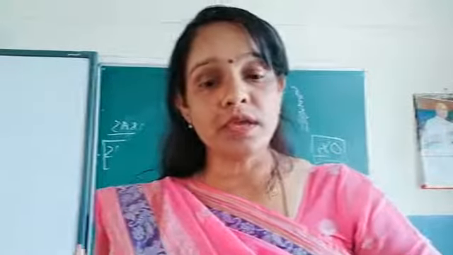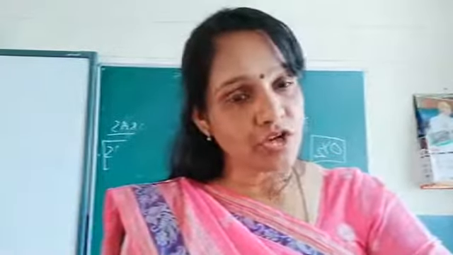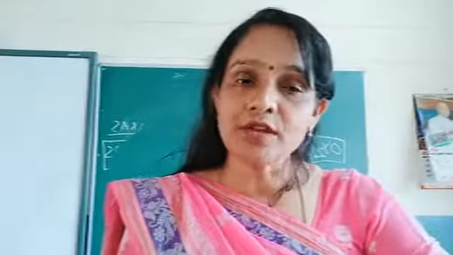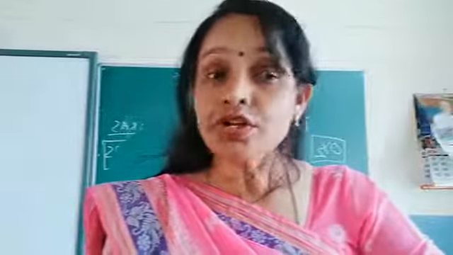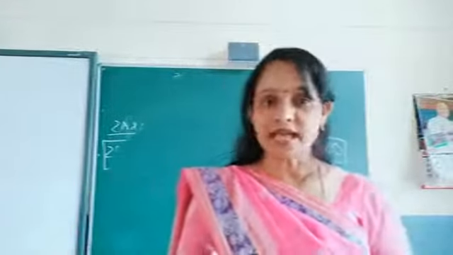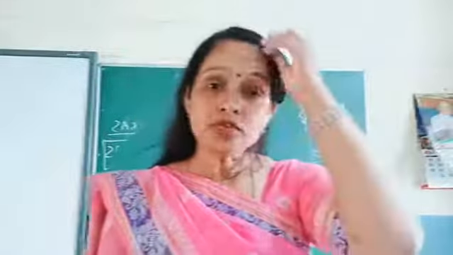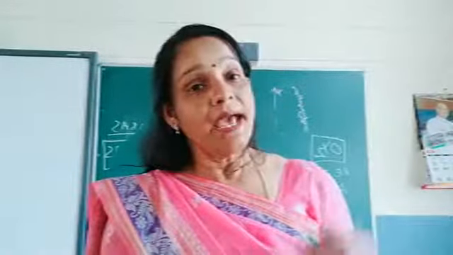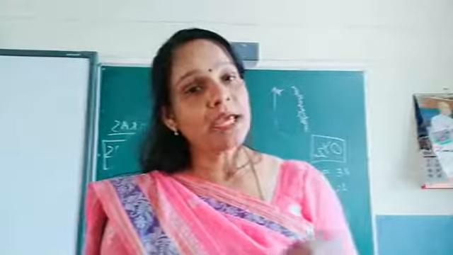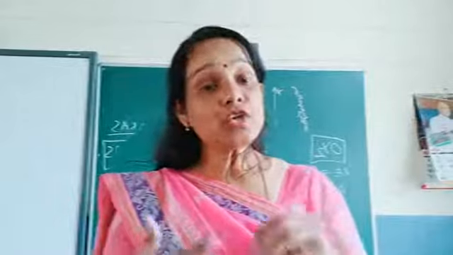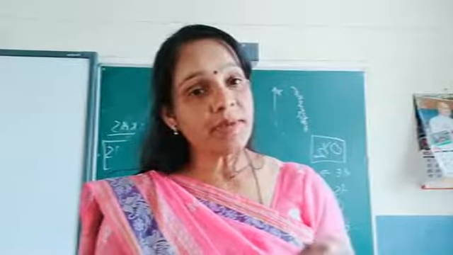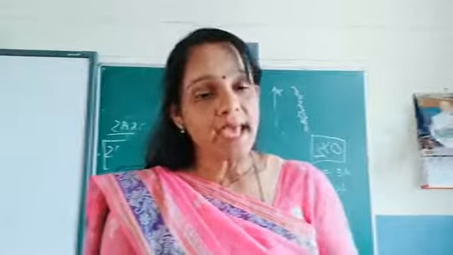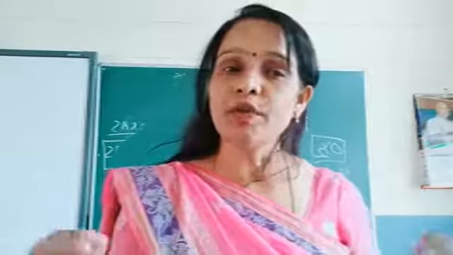So how do we calculate economic growth? We calculate economic growth in terms of 2 things. First is national income, which helps us to calculate per capita income, and second is per capita income itself. So there are 2 important concepts of national income aggregate which help to calculate economic growth.